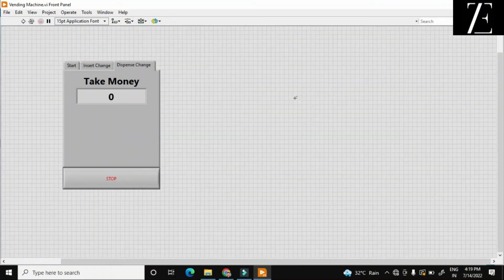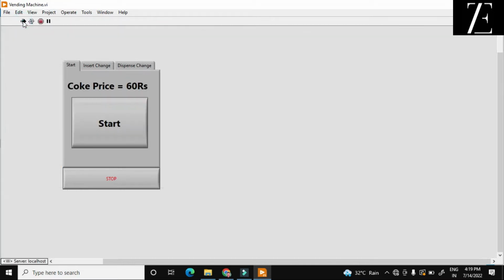Hello friends, today I will tell you how to create a vending machine program in LabVIEW. Here is the front panel. As you see, when I hit the run button, there is a Coke dispenser. The price of Coke is 60 rupees. So I start the program.